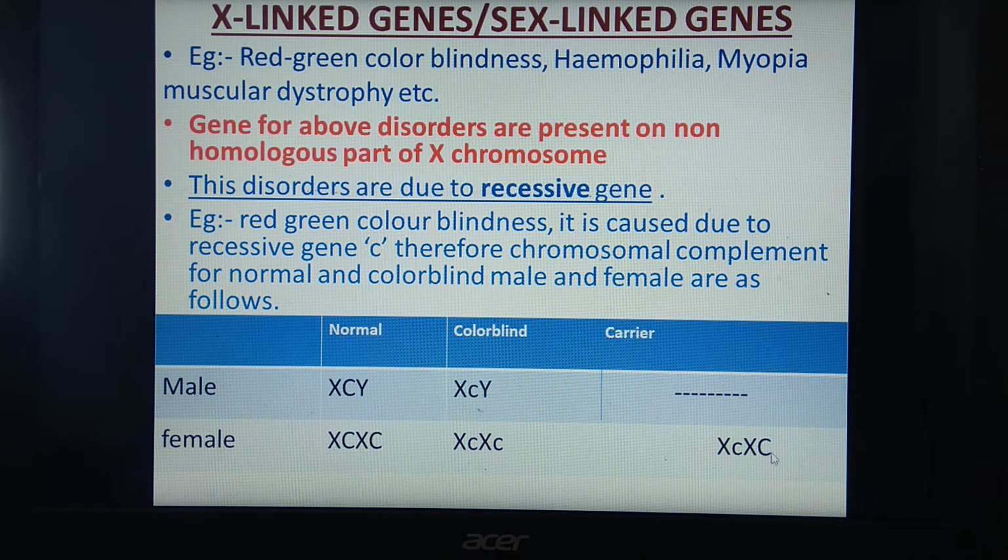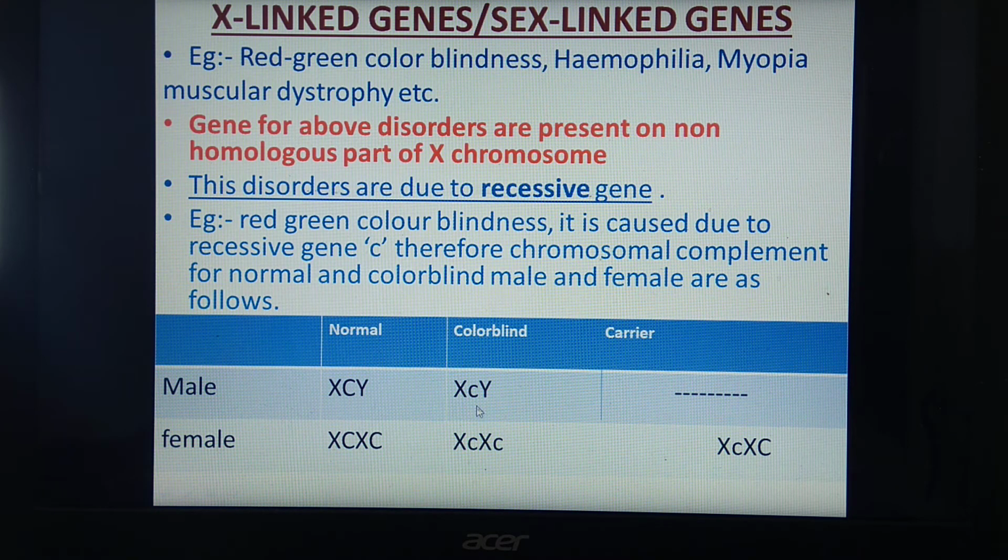Okay, so remember, X-linked genes are present on non-homologous region of X chromosomes. Examples: red-green color blindness, hemophilia, myopia, muscular dystrophy. All these four examples are due to recessive gene. And this recessive gene c, when present in homozygous condition, can cause the disorder.